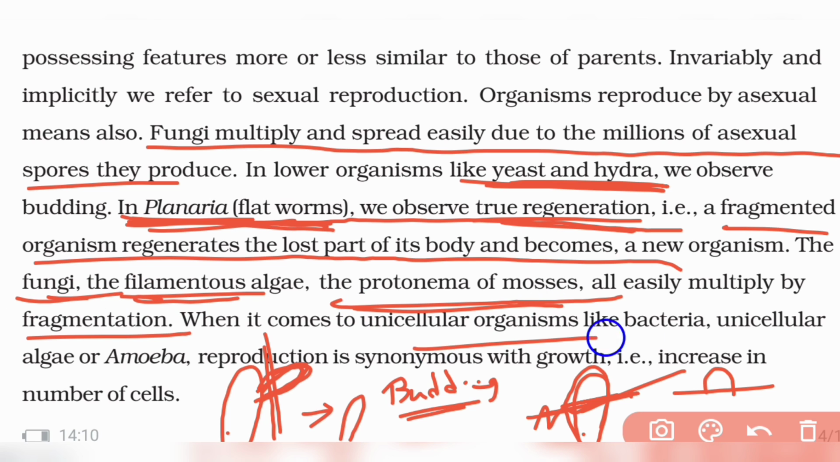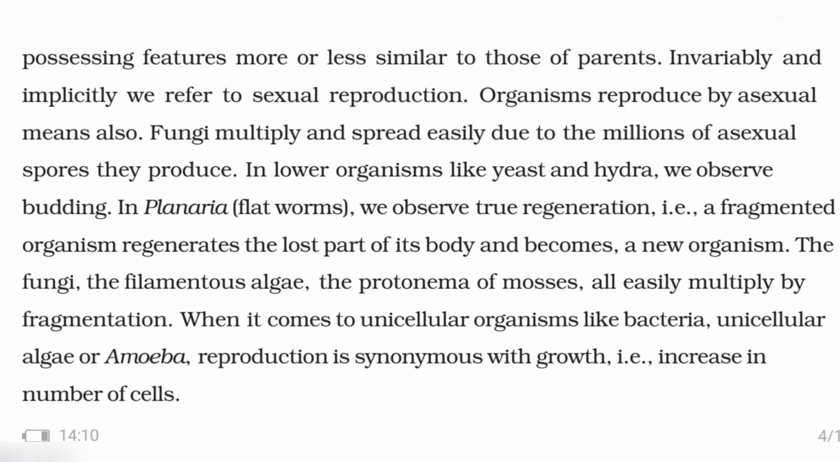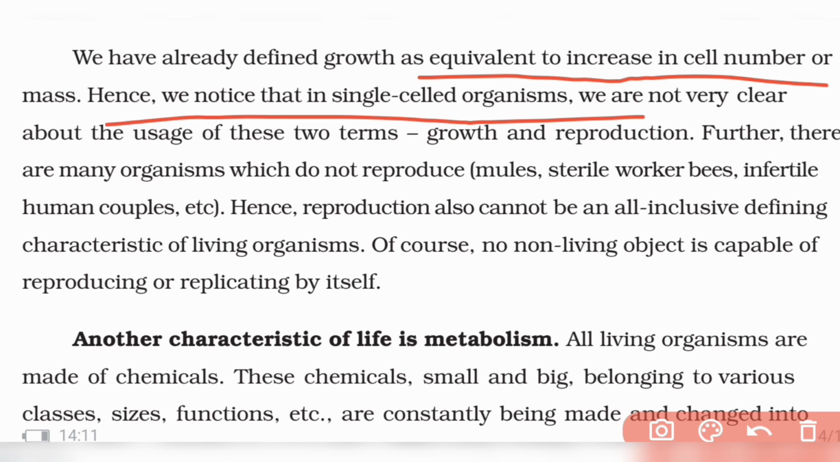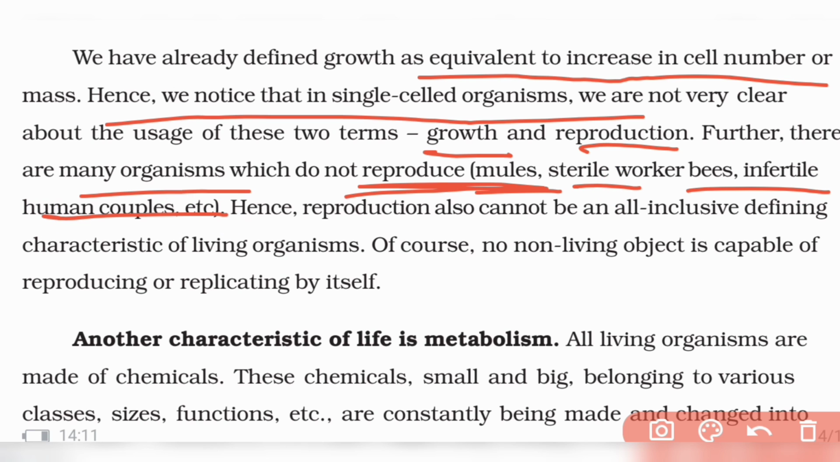And when it comes to unicellular organisms like bacteria, algae, amoeba, reproduction is the same as growth. I told you before, that is an increase in the number of cells. And you have already defined growth as equivalent to an increased number of cells. Hence, in single-celled organisms, the words growth and reproduction are not clearly distinct. Also, there are many organisms that do not reproduce, like mules, sterile worker bees, infertile human couples. So these are the reasons why reproduction cannot be taken as a defining character.